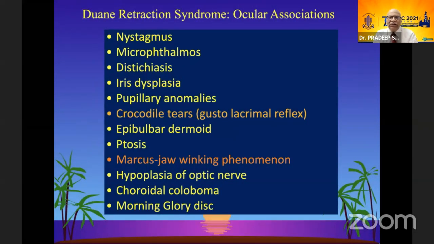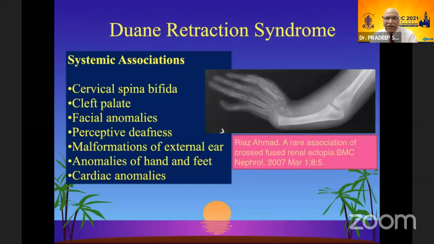The associations in the eye which can be seen are in the form of nystagmus and microphthalmos, but primarily, which one the examining person should always look into is crocodile tears, the gastro-lacrimal reflex. That means when the child is eating or swallowing, he is tearing in his eyes. The other thing which may be easily picked up is the Marcus Gunn jaw-winking phenomenon, which may be associated with Duane's retraction syndrome. And then in the fundus, choroidal coloboma, hypoplasia, and morning glory disc can be seen.